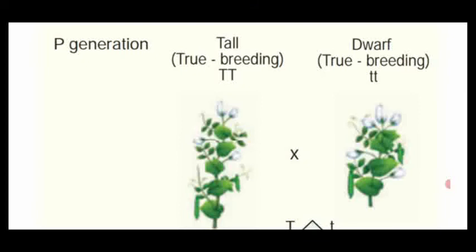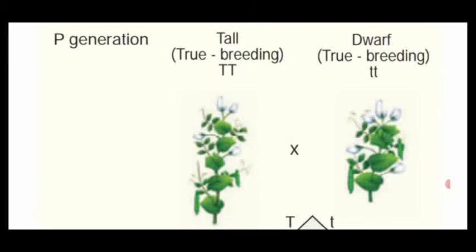One is tall, which is written in capital letter and is dominant. A pair means you have to write two T, capital T, capital T. Likewise, dwarf is recessive, symbolized in small letter, and the pair is small tt. So both of them are homozygous: homozygous tall plant and homozygous dwarf plant.